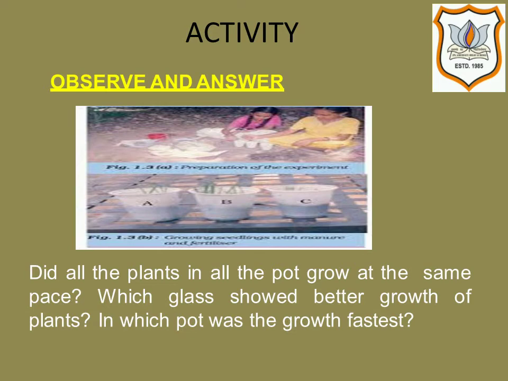After 7 to 10 days, we will find that the seedlings planted in ordinary pot A show the minimum growth, that you can see in the figure. The seedlings planted in soil containing manure in pot B show better growth, but the seedlings planted in soil containing fertilizer in pot C show the maximum growth as well as the fastest growth. From this activity, we conclude that manure and fertilizers help the plants to grow better and faster.